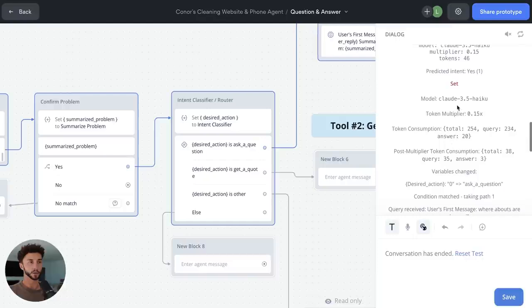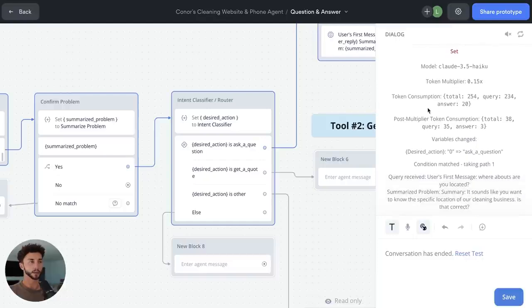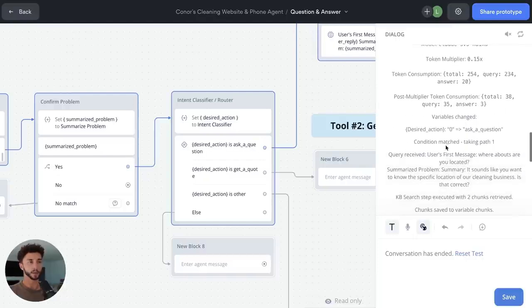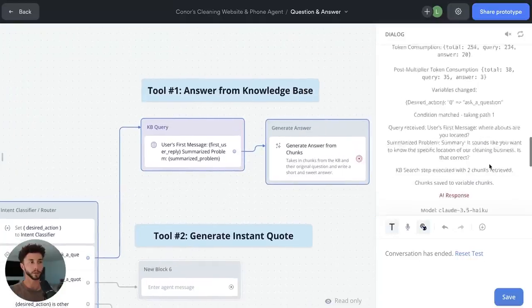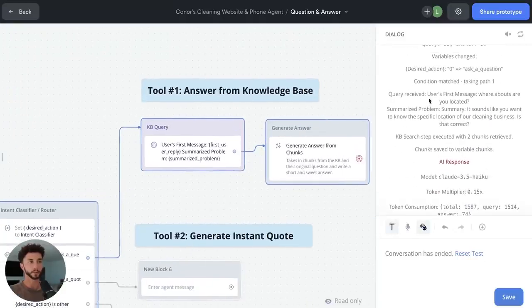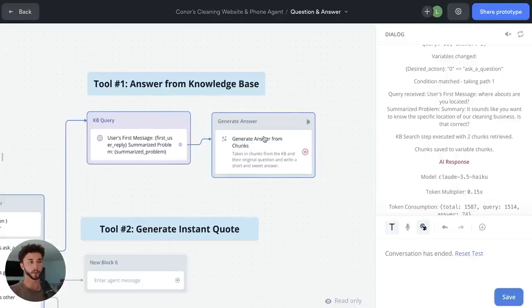And then using the model again, it analyzed the information that it was given, and then it set the desired action variable to ask a question, which is one of the labels that we wanted, and that is correct. And then it said condition matched taking path 1. We were checking for it here. Then it said, okay, great. Now I'm sending it up here to the knowledge base query. It says it's query received. We pass in all the information, whereabouts you're located, and then the summary that we gave it. And then we got 2 chunks back from the KB.